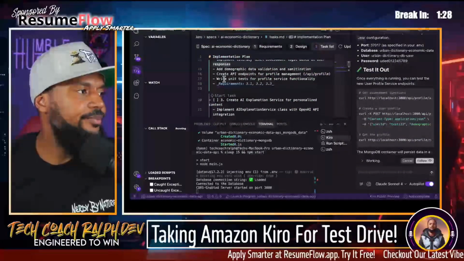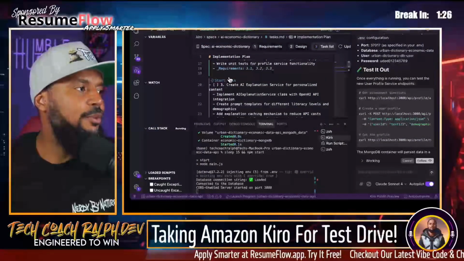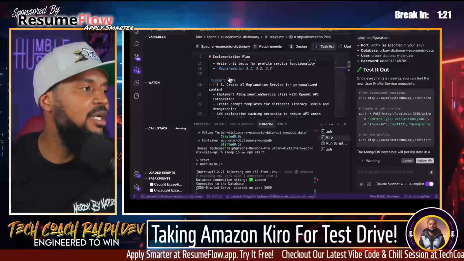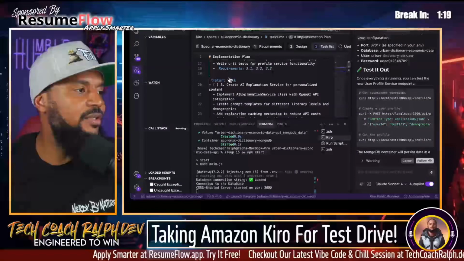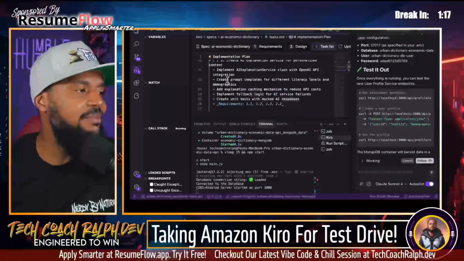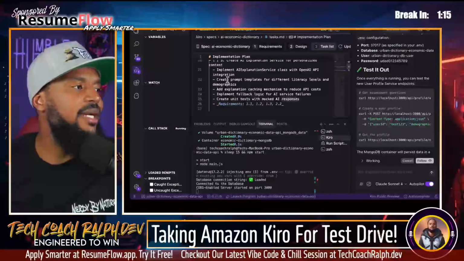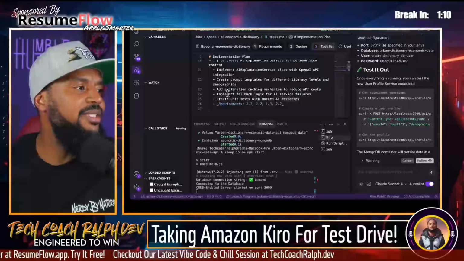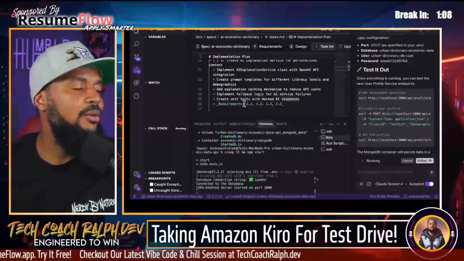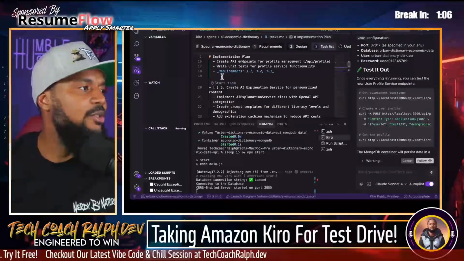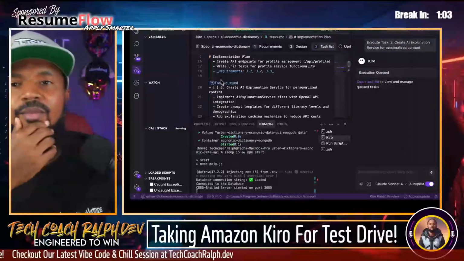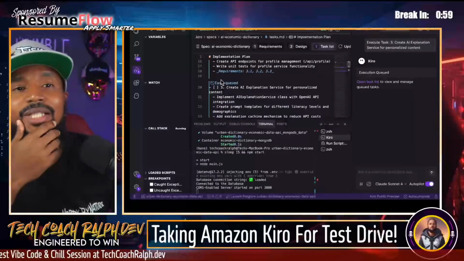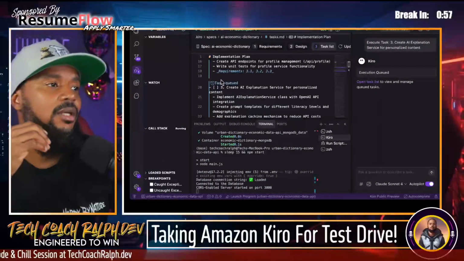All right, so with that being said, let's do one more feature. Create an AI explanation service for personalized content, implement AI explanation class with OpenAI integration, create prompt templates for different literacy levels and demographics, add explanation caching mechanism to reduce API costs, implement fallback logic for API service failures, create unit tests with mocked AI responses. So let's go ahead and start this task. And in a very short amount of time, we actually did a lot.